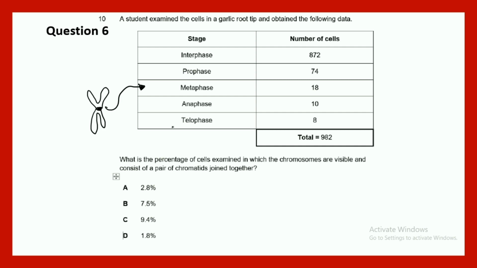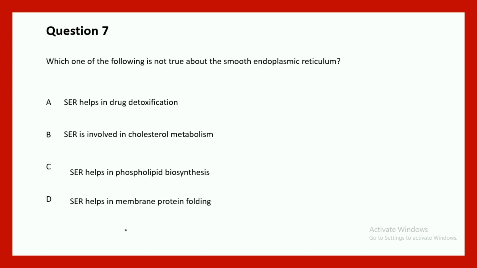So we have to calculate the fraction of cells in the metaphase. So you can see roughly the total number is around 1000, and in metaphase it's like 18, right? So overall, you can understand the percentage would be something around 1.8%, right? So this is the correct answer.